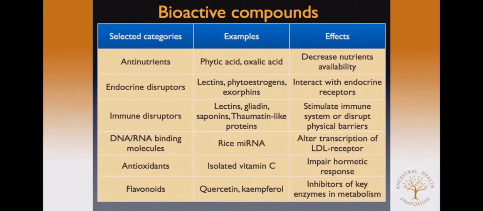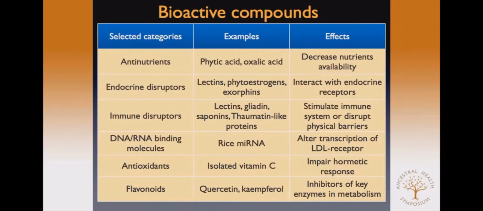In this table, you can see selected categories of some bioactive compounds. Of course, it's not an official table. It's just a little review that I've done, and there are a lot of other substances that are not included here. But for example, we have antinutrients such as ferulic acid and oxalic acid that decrease the bioavailability of some nutrients.